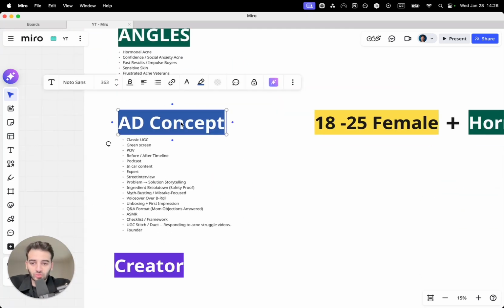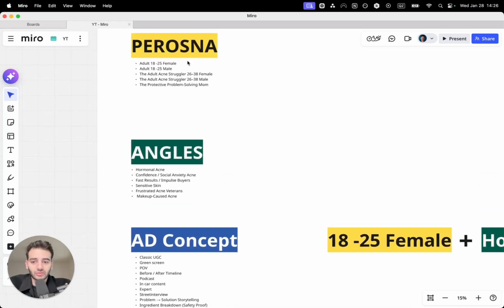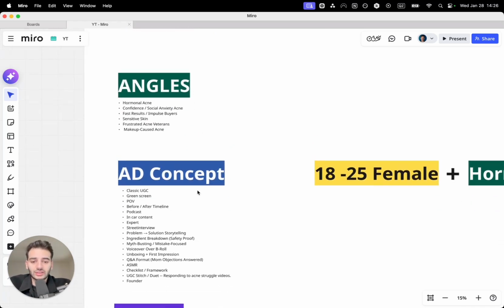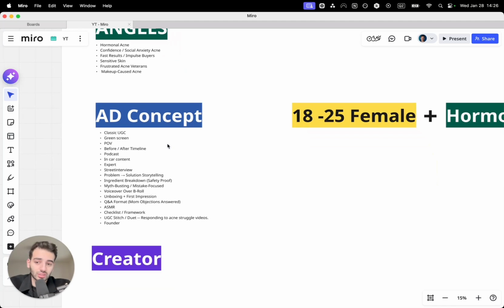And then we have the ad concept, which is the most important thing right now, because as I said, now it's all about the idea and not only the angle. So it's not enough anymore to just understand your audience on the angle and the persona level, but you also need to understand what kind of ideas, what kind of content they like to consume. We used to do it like this: okay, we know their pain points, their desires, their objections, and all that, which is still very, very important. But now it's also very important that we understand what kind of content they like to consume.